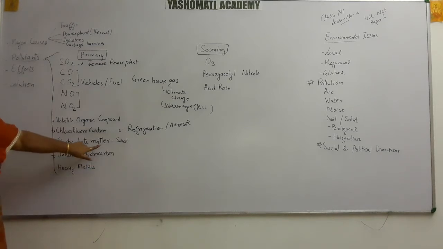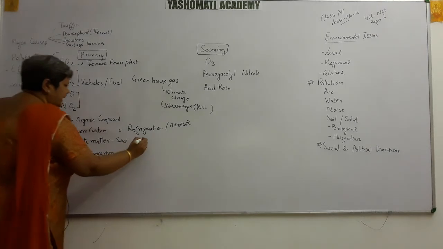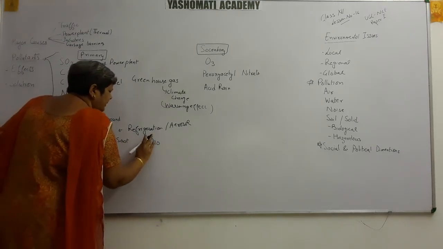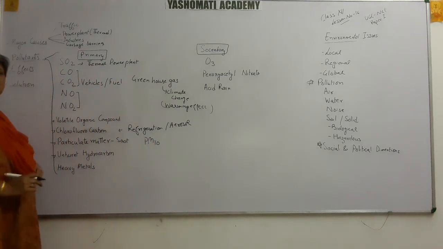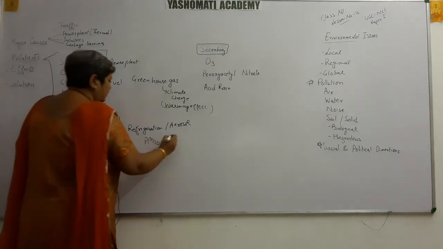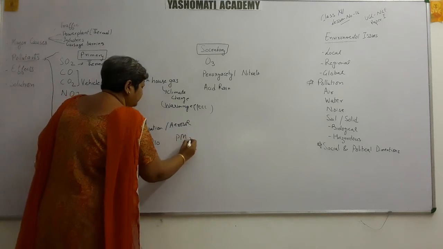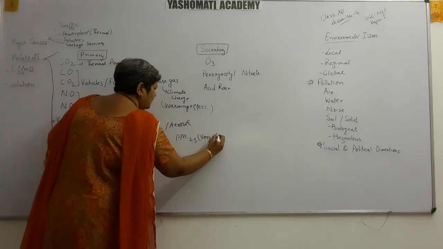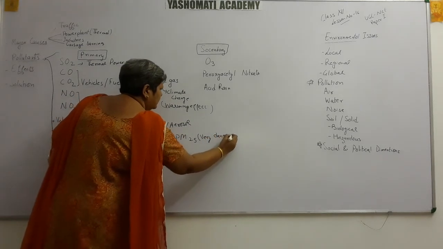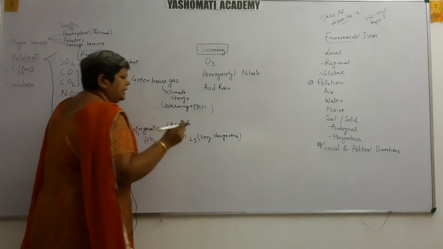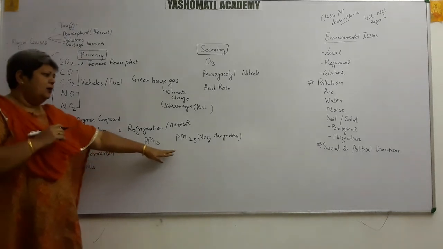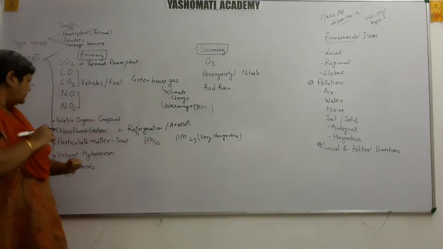We have also studied that particulate matter PM10, that is, size lesser than 10 micron, is considered harmful, and particulate matter PM2.5 is considered very dangerous, because these particles are so small that they can pass through the membrane of the lungs and get deposited there, causing a lot of respiratory problems.